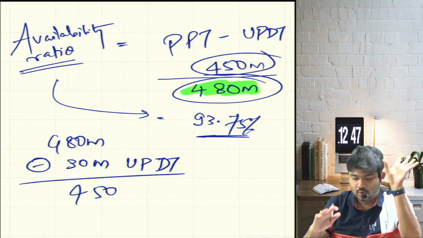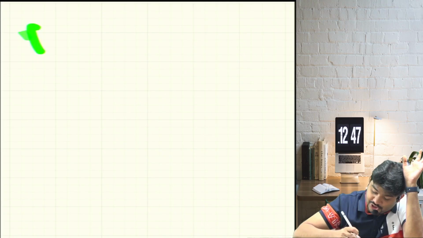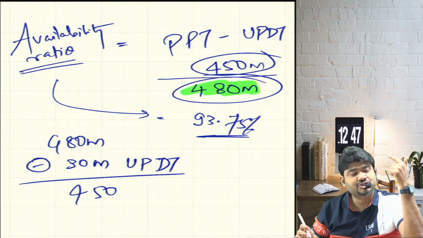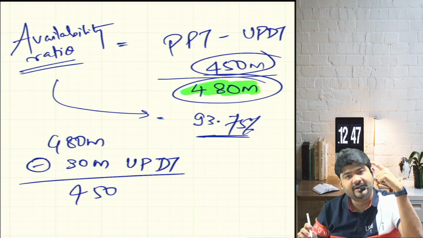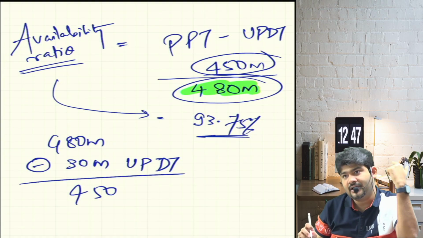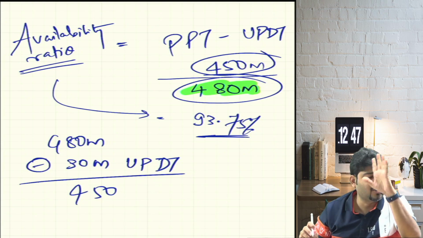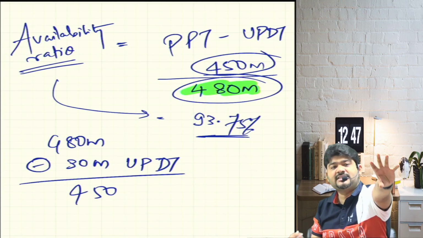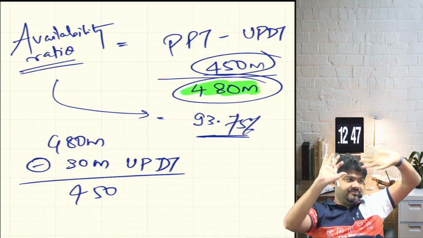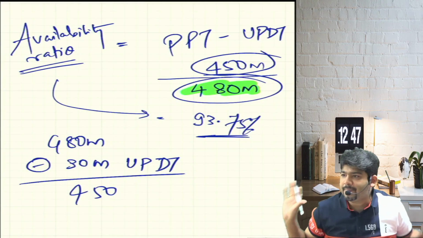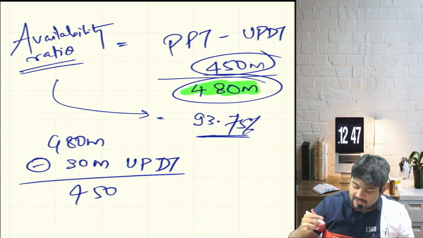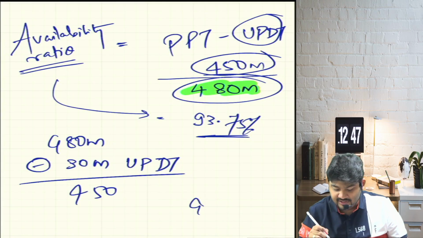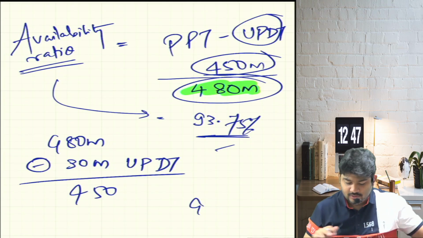Yes or no? Okay. Then second is performance ratio. This was availability, and availability is clear: planned production time minus unplanned downtime divided by planned production time. In our example, 540 of which 60 will not be available ever, so 480 only will be our base. If it is available for 480 minutes, for which it is actually supposed to run, then we are happy. But if there is a 30-minute loss, unplanned downtime, sorry boss, then we are not happy, and we will give you only 93 point whatever percent. Are we clear?